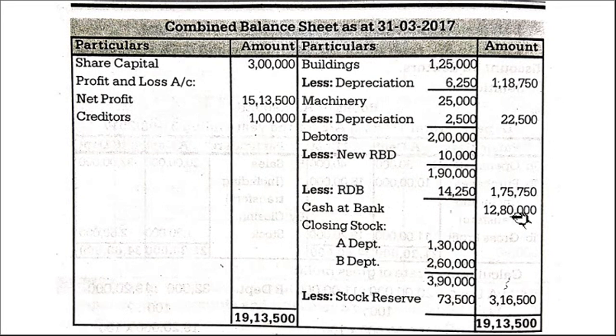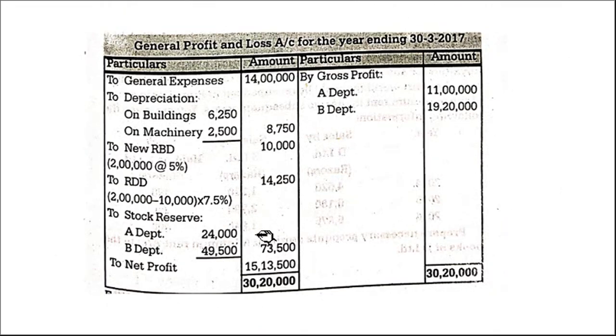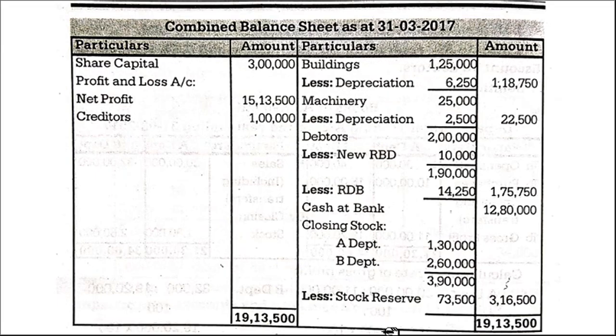Then cash at bank we have to write. Closing stock: A department closing stock, B department closing stock. Total closing stock we have to write less stock reserve. What is that stock reserve? This we calculated, no? Total stock reserve 73,500. This we have to deduct. So this is the net, 3,16,500, this is the stock at its cost price. So you can tally the balance sheet. Both the sides 19,13,500. Okay. So this is the end of it. Thank you.